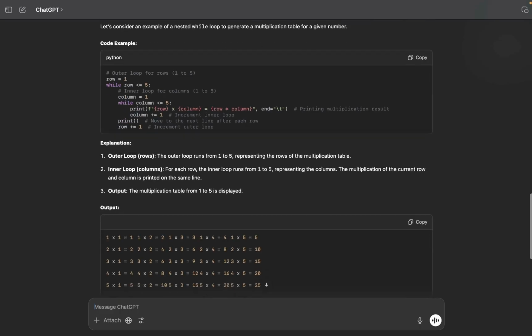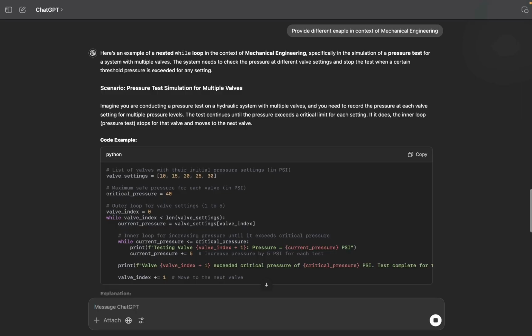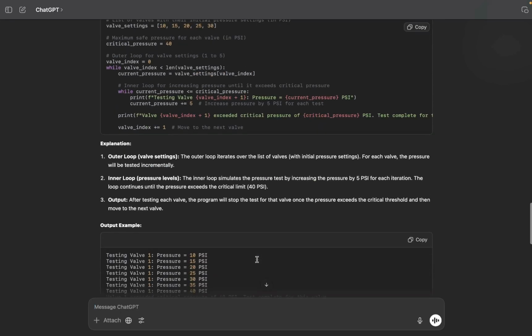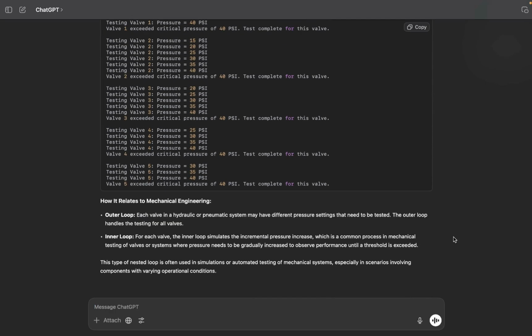Suppose you want to have a different example, so again you may ask ChatGPT, please provide a different example. So we will ask: provide different example in context of mechanical engineering. So here you can see that ChatGPT has provided the scenario considering the pressure test simulation for multiple valves. So here it has provided some of the data, calculations, and the explanations for the code and the expected output also. So I hope you got the idea how this tool is very much helpful to gain more knowledge and more insights in depth in important topics of Python.